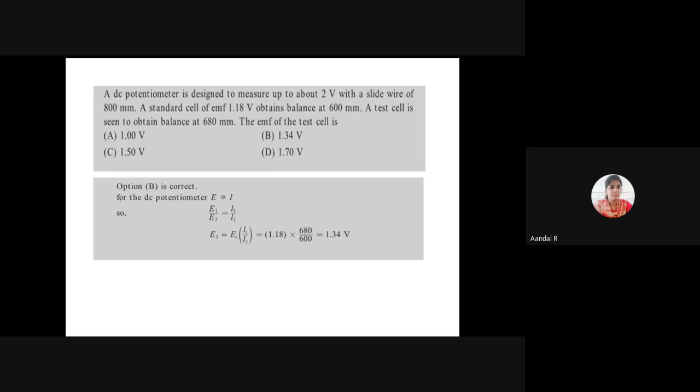So E2 is equal to E1 into L2 by L1. By substituting all the values, E2 will be 1.34 volt, which is option B.